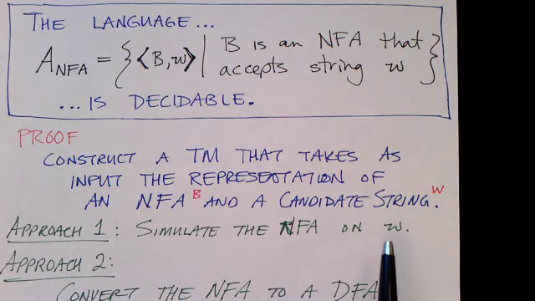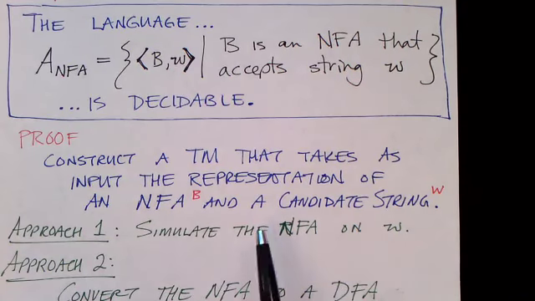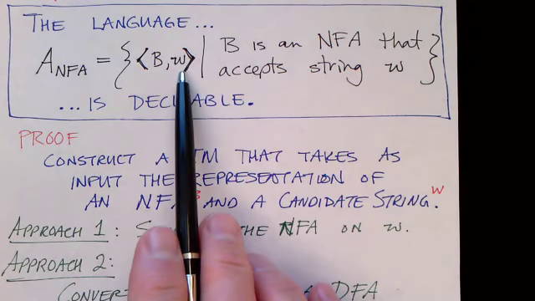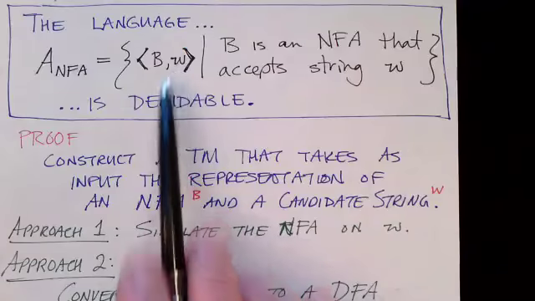And on reaching the end of the string, we ask, is any one of our fingers on a final state? And if the answer is yes, then we must accept W. So that's the first approach to building a Turing machine that checks whether this string is a part of the language.